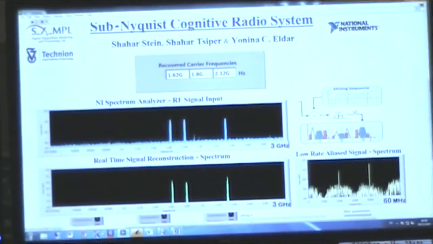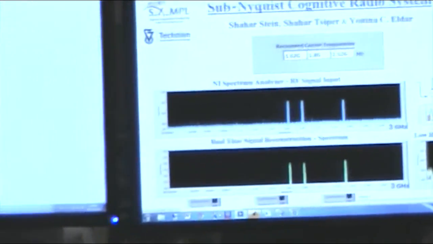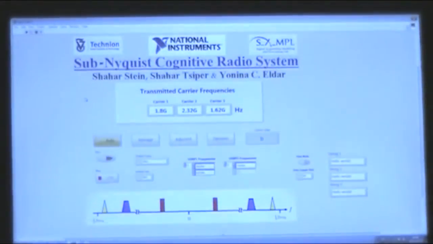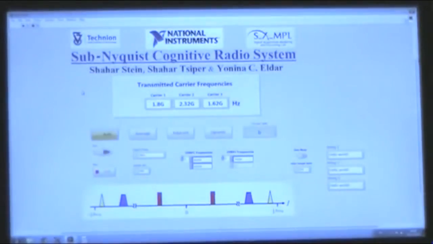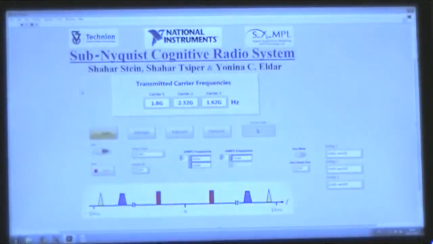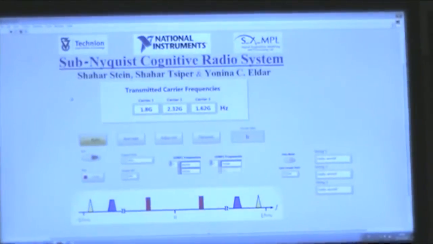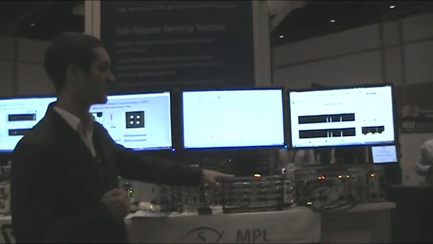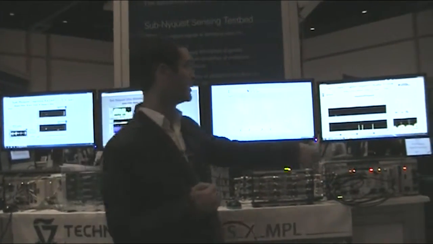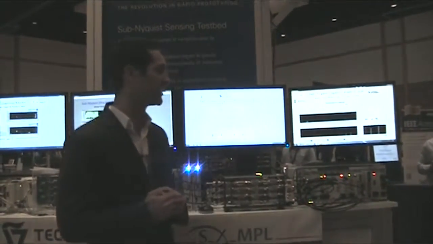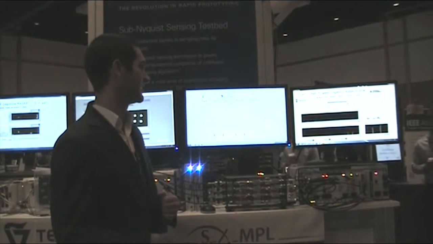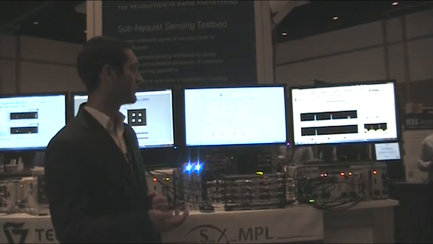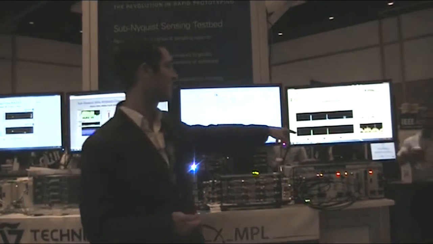The entire range of frequency domain contains just a few sparse number of transmissions on it. We don't know the original position, so originally we would have had to sample at the Nyquist rate of 6 gig, twice the maximum frequency. Now, because we have the MWC that allows everything to the baseband, we're able to decompose and recover the support, the actual frequencies that are transmitted. Everything is happening in real time, and after recovering the frequencies, we are able to fully reconstruct the signal in the digital domain.